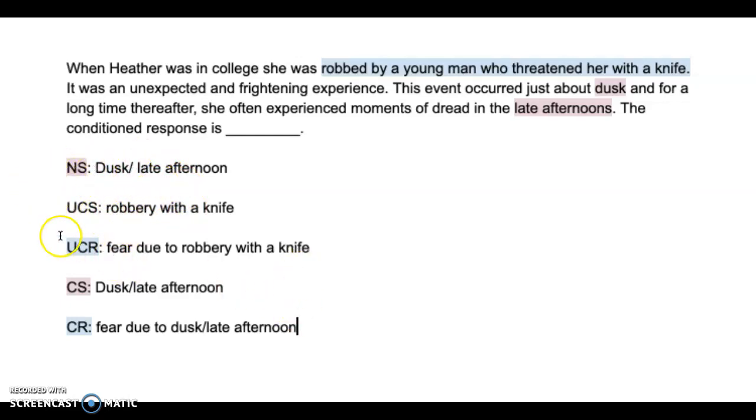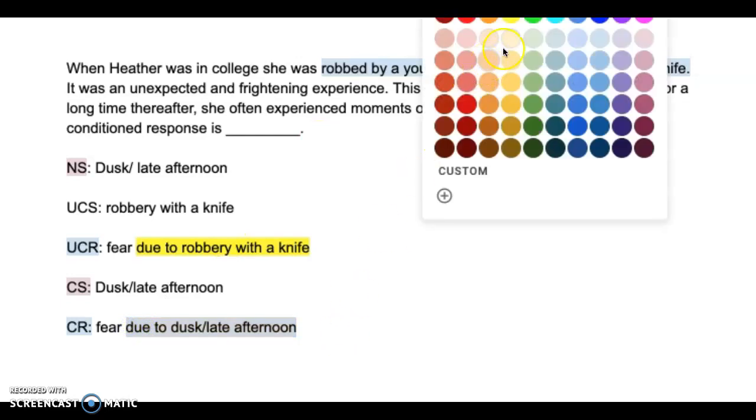All right, this unconditioned response is unlearned. We are just involuntarily going to be scared of somebody robbing us with a knife. That is involuntary. That's scary. So the only two differences here is where that fear or that response is coming from.